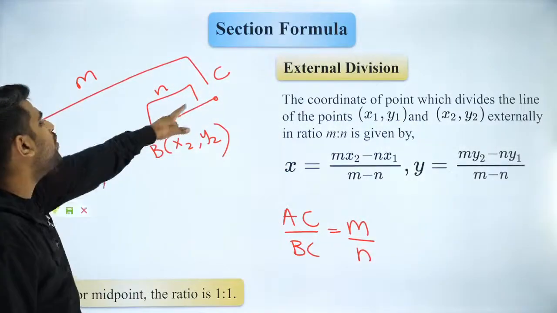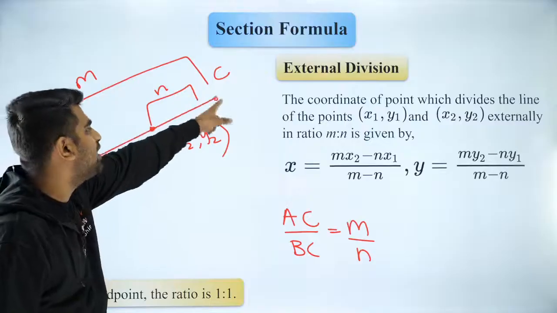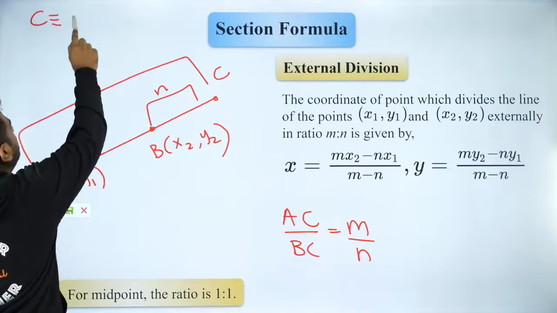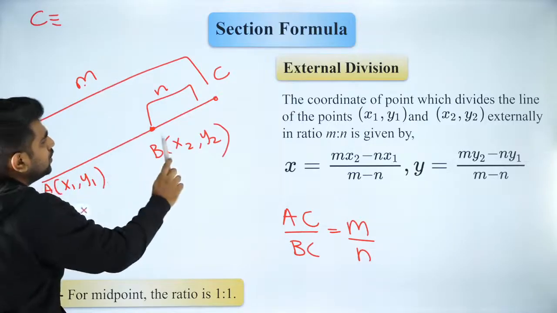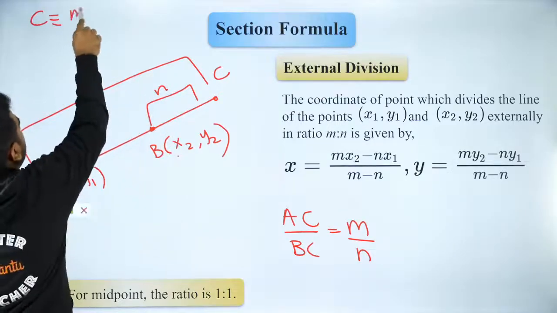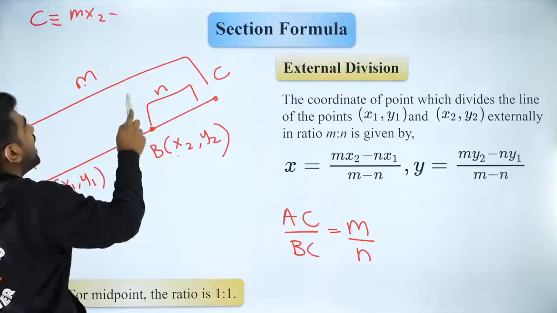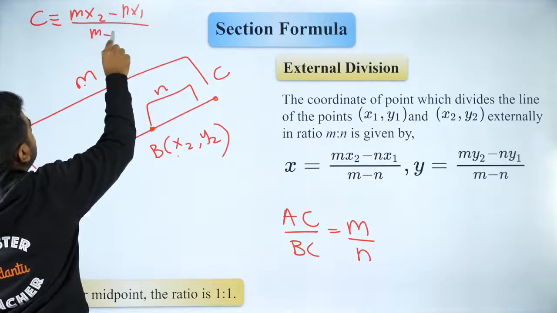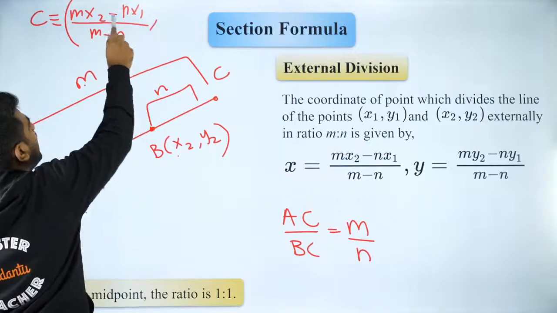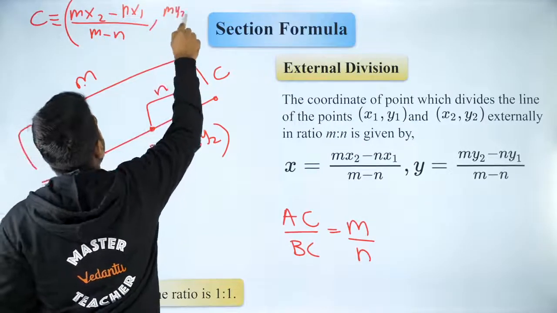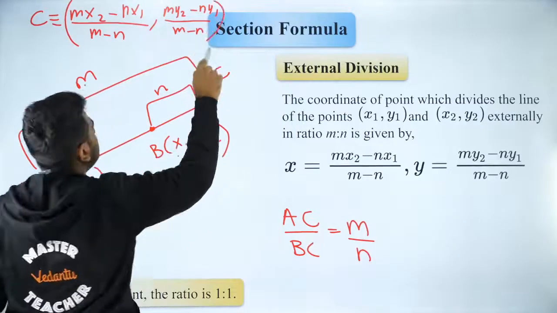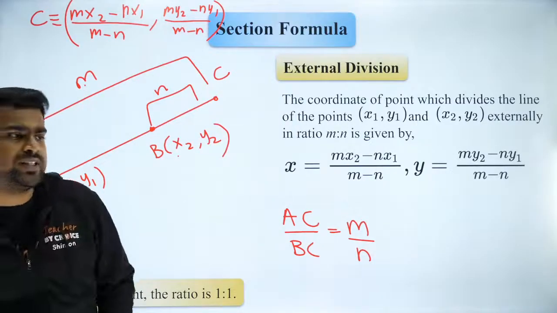So if I want to find out the coordinates of point C, how do I do it? So C is going to be given as, it is going to be m into x2 minus, you will have minus instead of plus over here. That's the only difference. So in internal division you will have plus, in external division you will have minus. That is the only difference. I hope you guys are all clear with it.